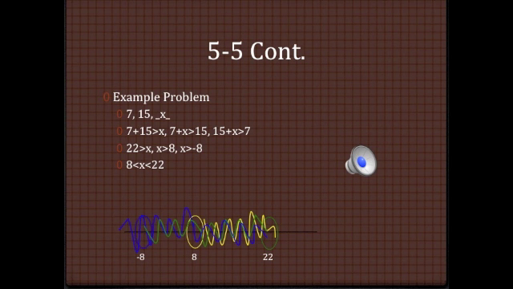Finally, you have your graphing. You need to find the region in which all three, in this case colors, overlap. This region is between 8 and 22. You would write this as 8 is less than x is less than 22.